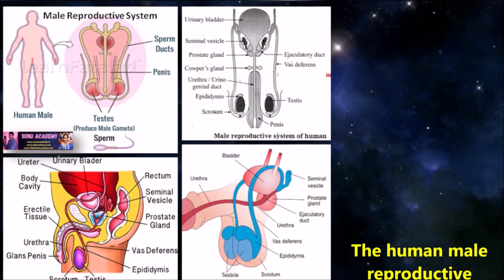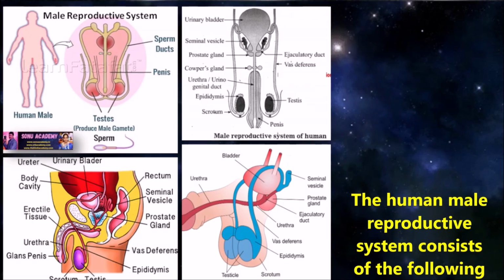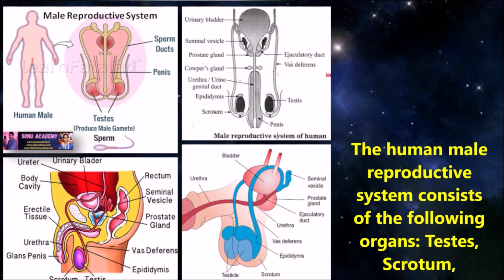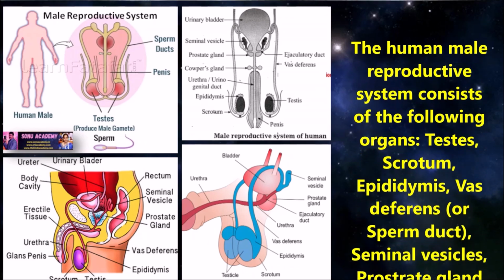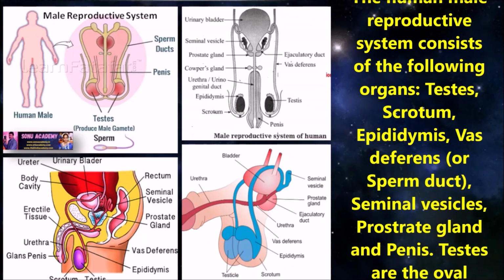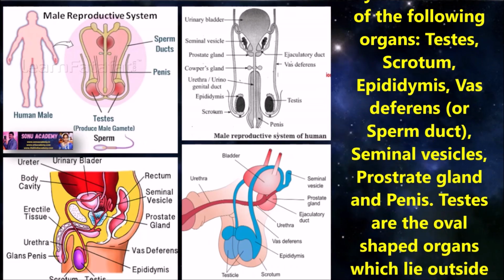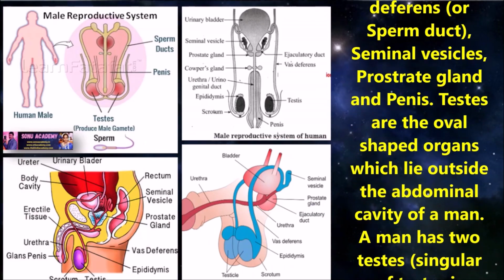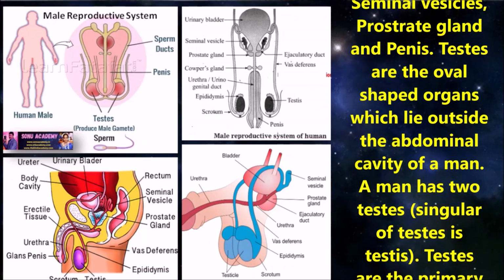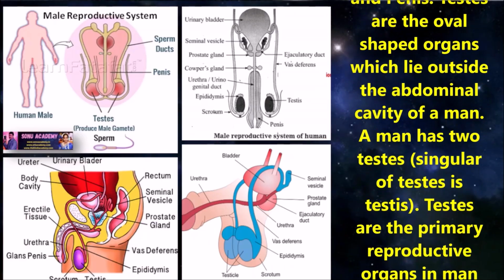Children, now let us discuss the male reproductive system. The human male reproductive system consists of the following organs: testes, scrotum, epididymis, vas deferens, seminal vesicles, prostate gland and penis. Now let us discuss the parts of the human male reproductive system. First, let us discuss the testes.